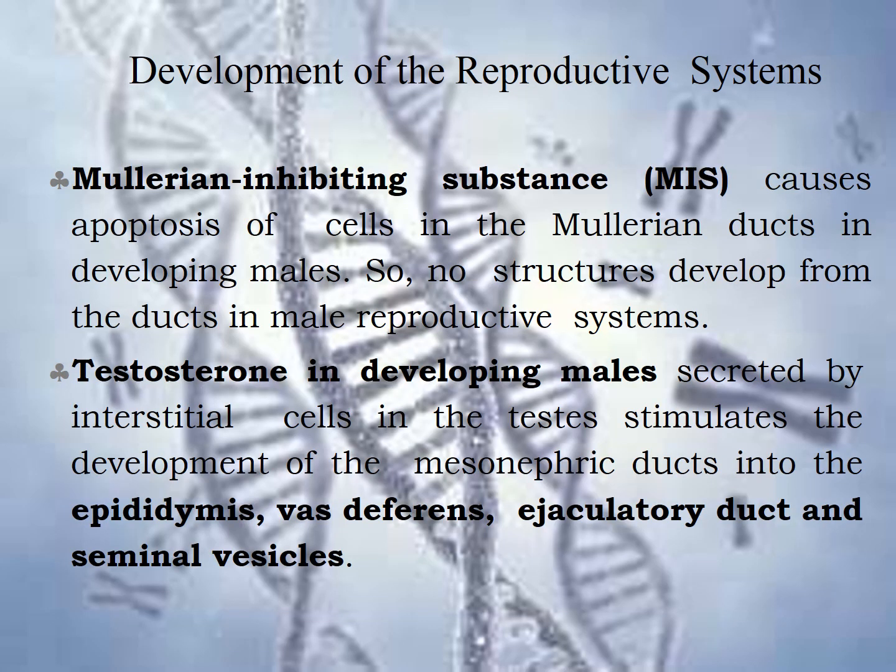So we already said that the Mullerian inhibiting substance, that is the MIS, causes the apoptosis, that is the death, of the cells in the Mullerian ducts in developing males. So no structure develops from the ducts in the male reproductive system. The testosterone in developing males, secreted by the interstitial cells in the testes, stimulates the development of the mesonephric ducts into the epididymis, vas deferens, ejaculatory duct, and seminal vesicles on both sides.